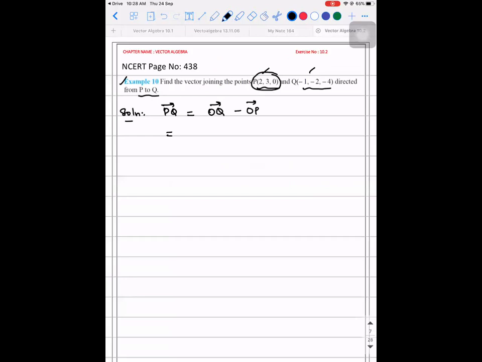It is applicable to all. So what is OQ vector, guys? Minus i cap, -2 j cap, -4 k cap. Minus, what is OP vector? 2 i cap plus 3 j cap plus 0 k cap. So it is minus 3 i cap, minus 5 j cap, minus 4 k cap. So there is the required vector. Clear?